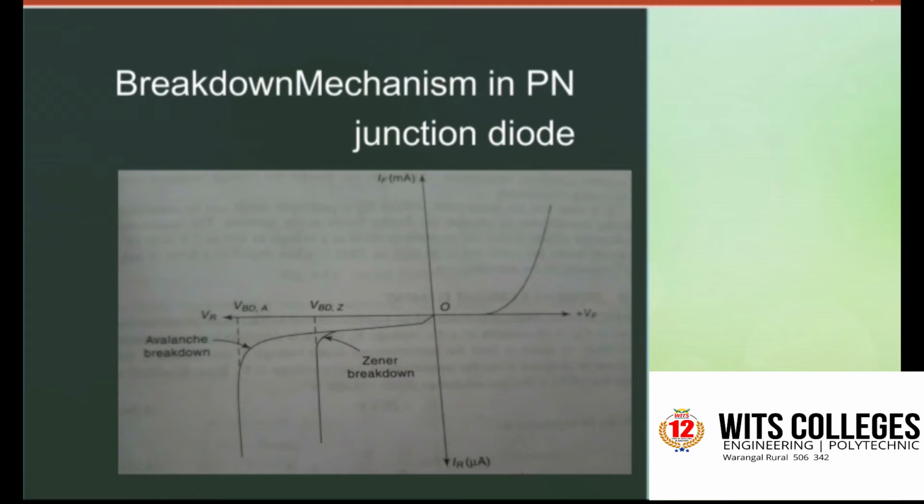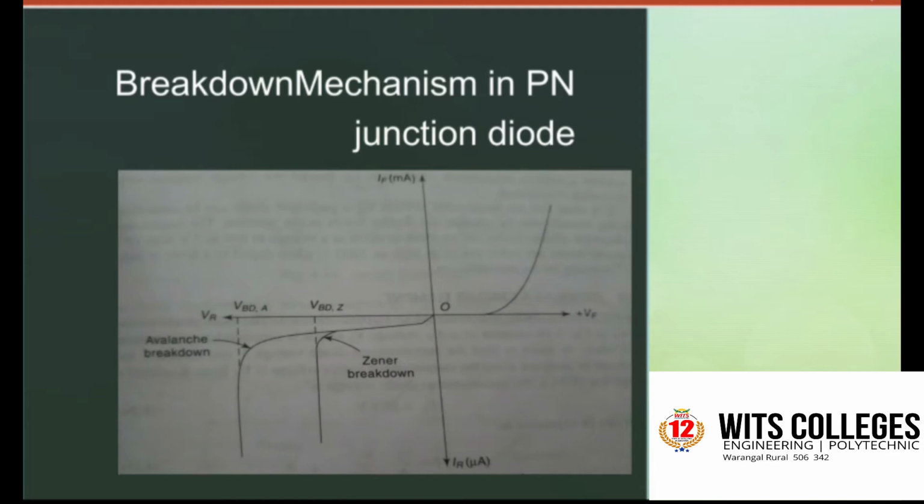In reverse bias, there is a small amount of current, nothing but the reverse saturation current I naught, that flows due to minority carriers. That is independent of the magnitude of bias voltage. There is a gradual increase of reverse current with increasing bias due to ohmic leakage current around the surface of the junction. And also there is a sudden increase in reverse current due to some sort of breakdown.